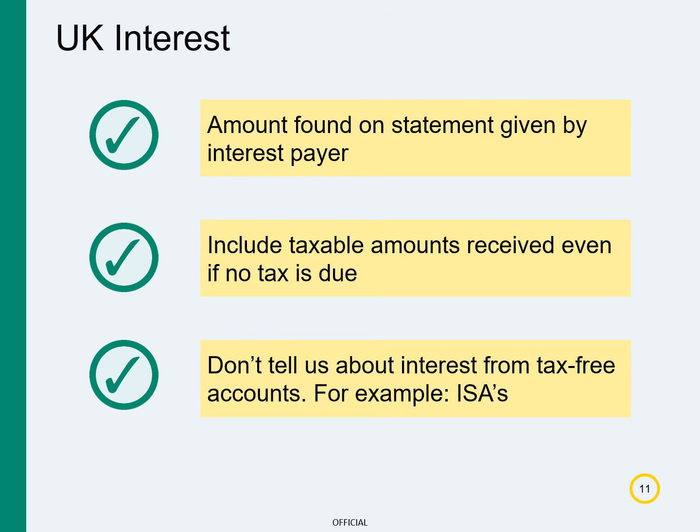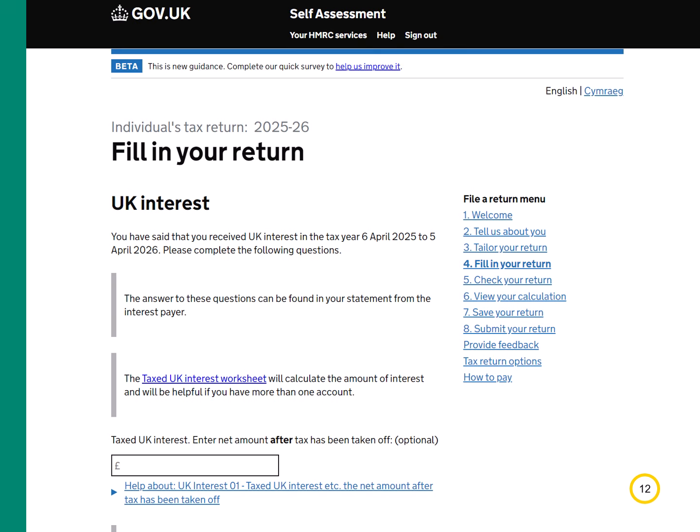However, don't tell us about interest from tax-free accounts, such as individual savings accounts, also known as ISAs, and some National Savings and Investment accounts. For joint accounts, only tell us about your share. That's normally half, but it doesn't have to be. This is the UK interest page of your online tax return. You need to enter the total amount of taxed and untaxed UK interest separately.